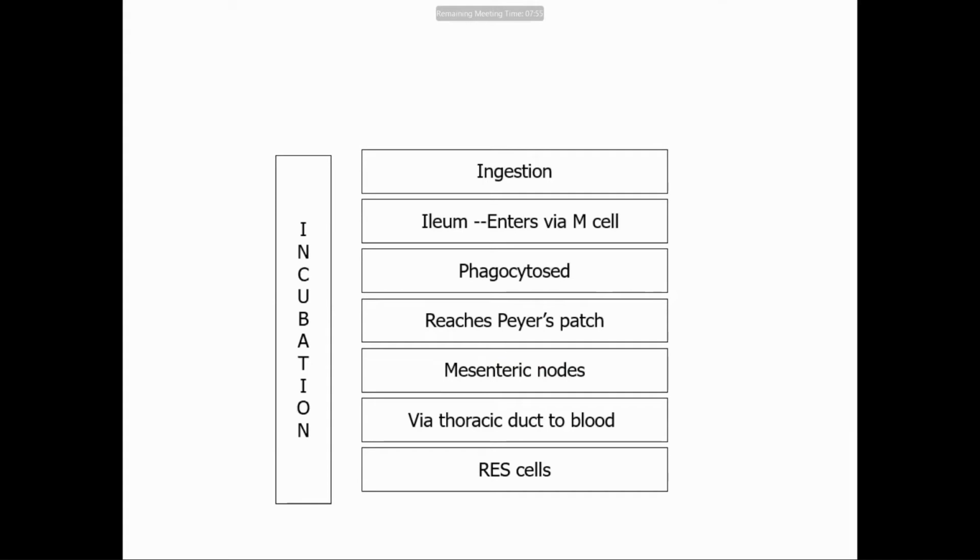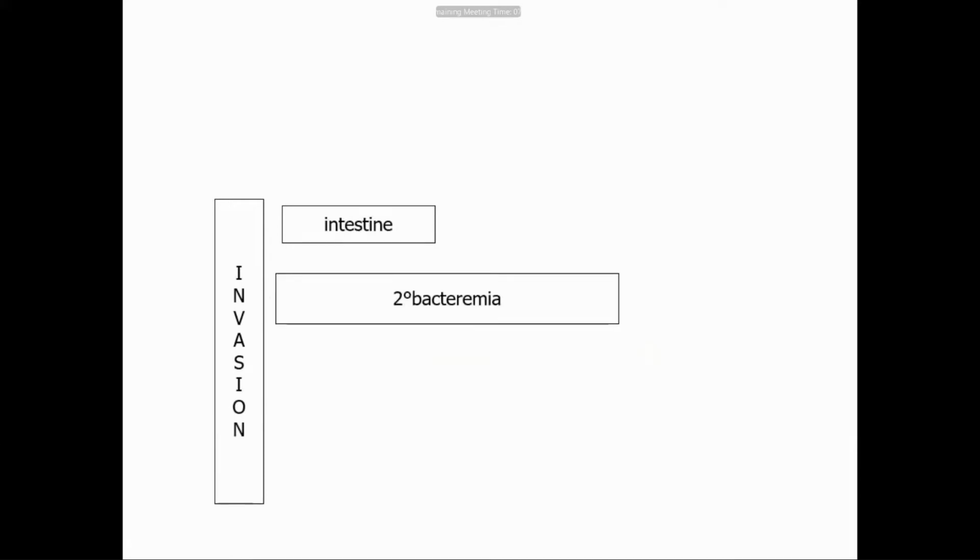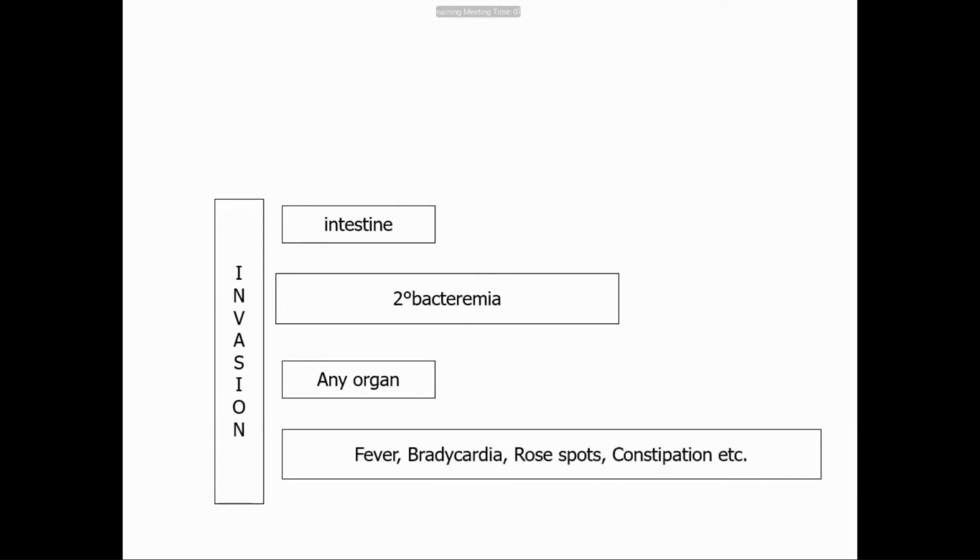During the 1 to 2 weeks incubation period, this is happening. Then invasion: it lodges in the intestine and causes a second bacteremia, and after that it may go to any organ and cause inflammation like osteomyelitis, myocarditis, meningitis. There are various complications, I'll tell you last. And then fever, bradycardia, rose spots, constipation, all those clinical features will come.